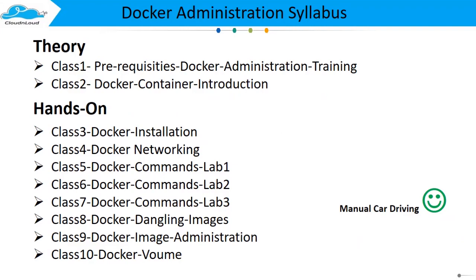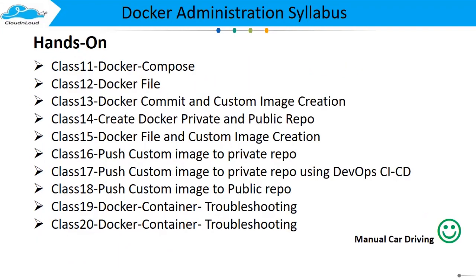Suppose we want persistence, then we can go with Docker volume, and Docker Compose and Dockerfile. How do we create a Dockerfile? And using the Dockerfile, how do we achieve complete automation as part of Docker administration? And how do we commit? How do we create a custom image?